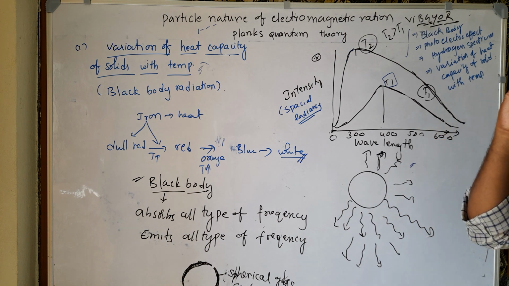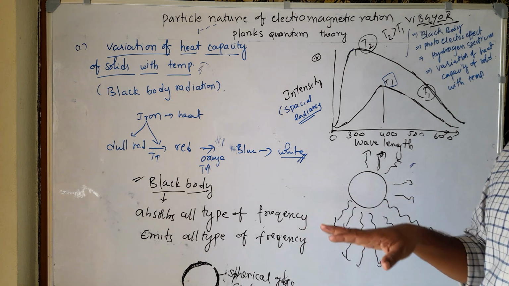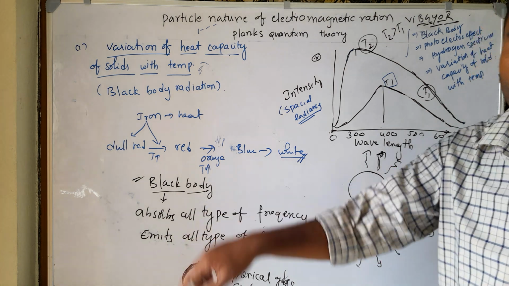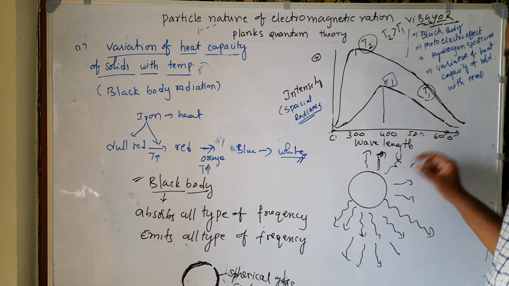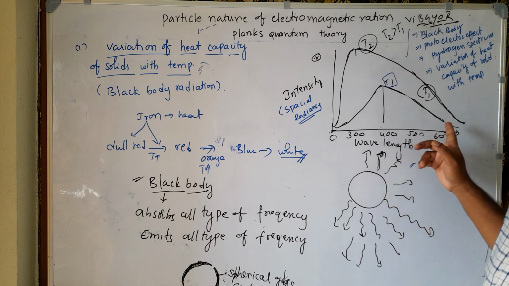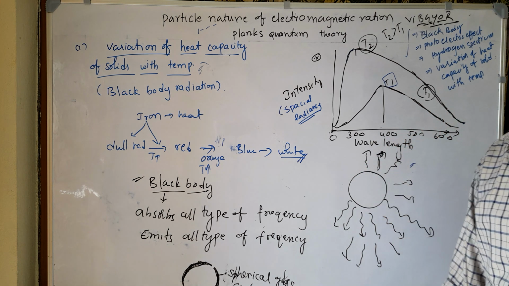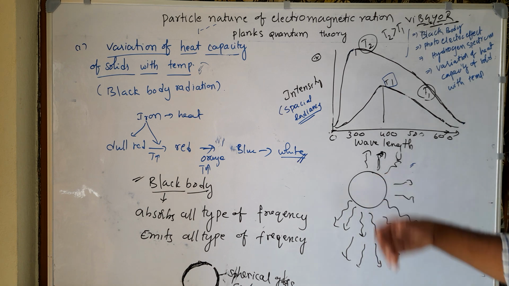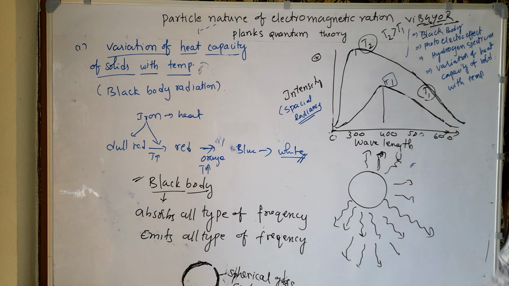According to wave theory, light has wave nature and travels as a single wave, but here we find different waves from the same object at different temperatures. Wave theory gives no explanation for this, and we can explain it by using the Planck quantum theory, which supports the particle nature of electromagnetic radiation. So what is Planck quantum theory? Now let us discuss.